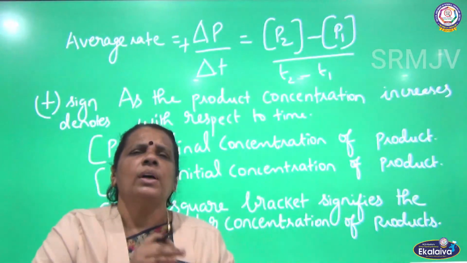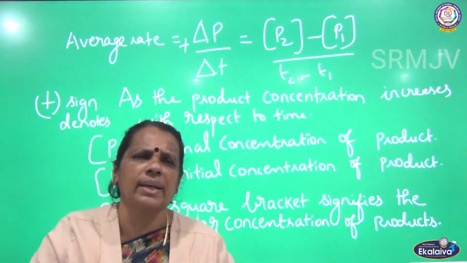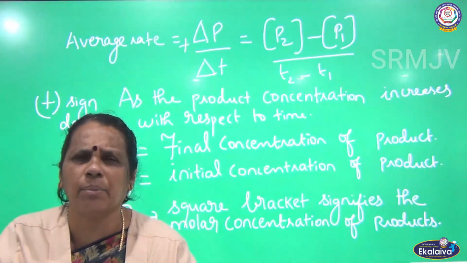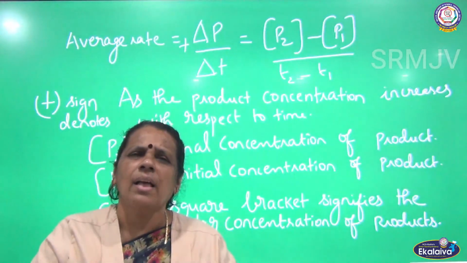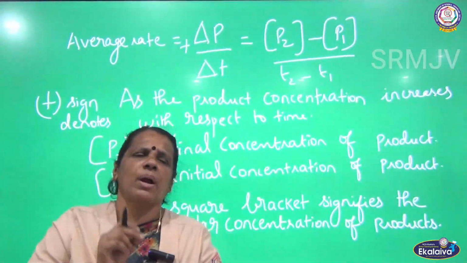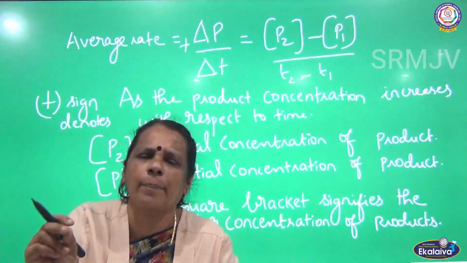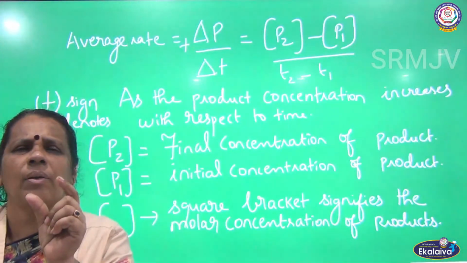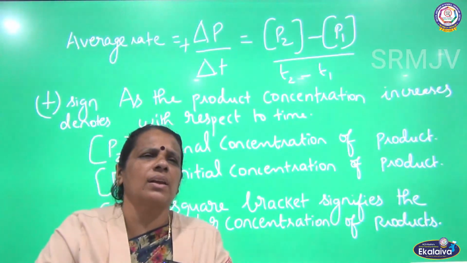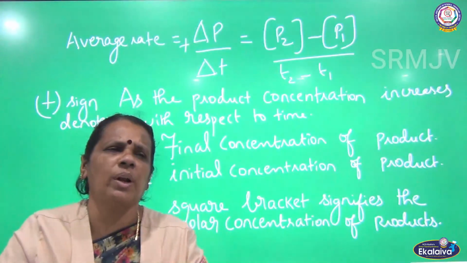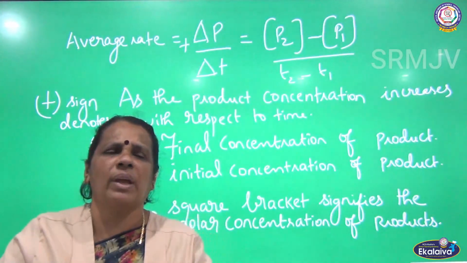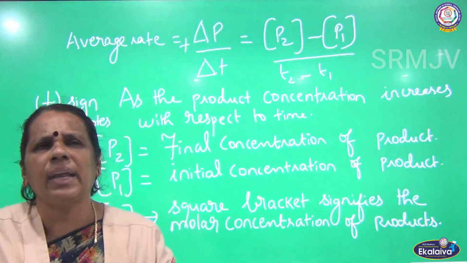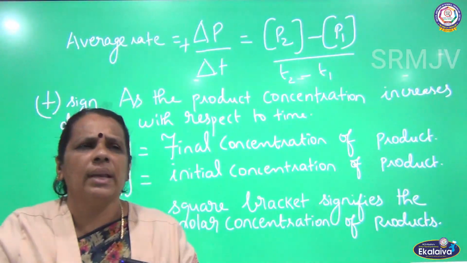If we talk about the average rate in terms of the products, it is the increase in concentration of the product divided by time. Average rate of the reaction in terms of the product is equal to plus delta P by delta T. What is delta P? The difference between final and initial concentration, that is P2 minus P1, whereas delta T is T2 minus T1. The square bracket indicates the molar concentrations of reactants and products.